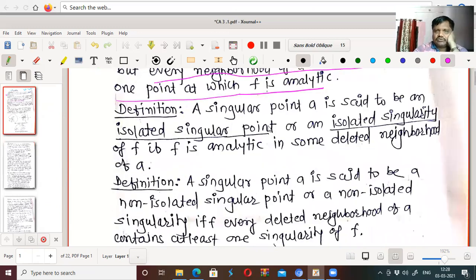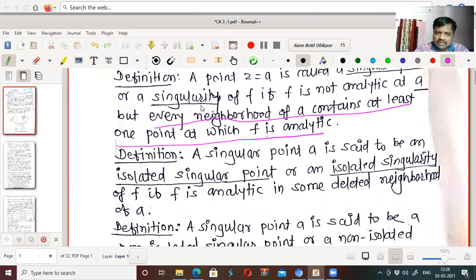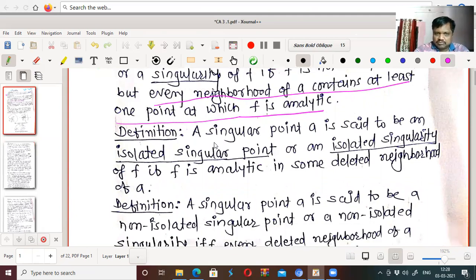A singular point a is said to be an isolated singular point or an isolated singularity of f if f is analytic in some deleted neighborhood of a. Now see what is the difference between this singularity and an isolated singularity.